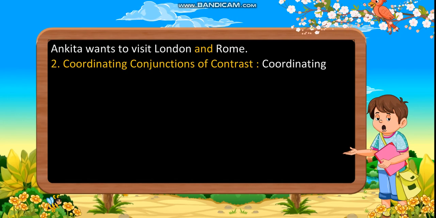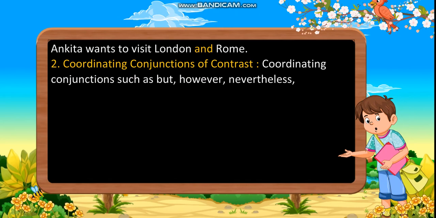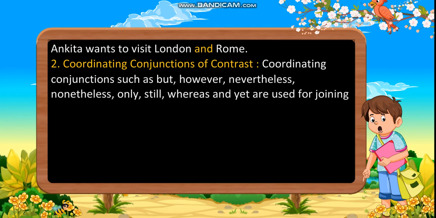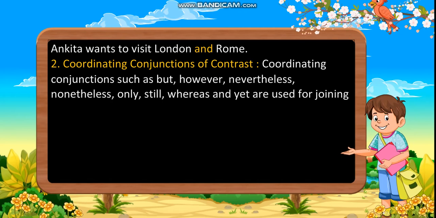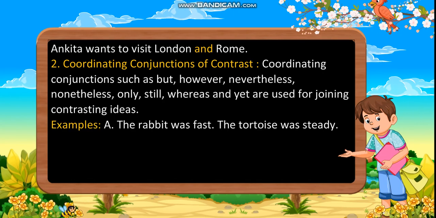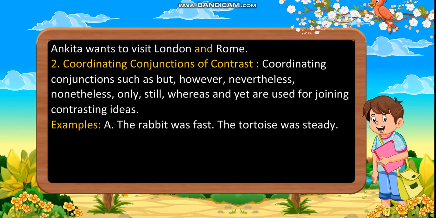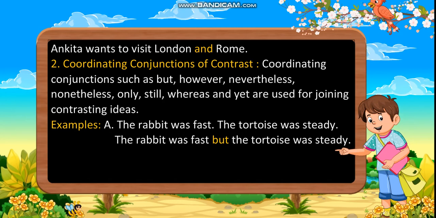Second, coordinating conjunctions of contrast. Coordinating conjunctions such as but, however, nevertheless, nonetheless, only, still, whereas, and yet are used for joining contrasting ideas. Examples: A. The rabbit was fast, the tortoise was steady. The rabbit was fast, but the tortoise was steady.